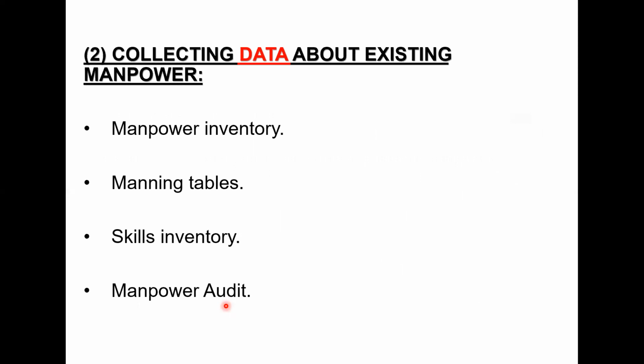So I hope you remember those four methods which we have discussed in detail. Even when you are explaining the procedure and you are writing on the second step, you need to explain all the four methods in detail. That is to say, manpower inventory, preparation of manning tables, skills inventory, and lastly, you need to do manpower audit.